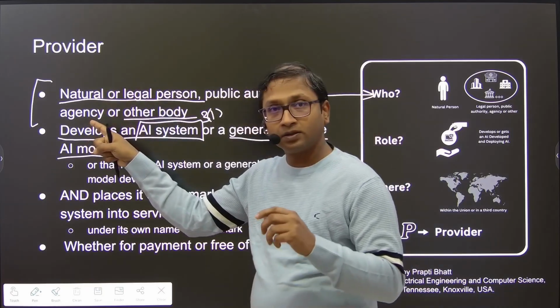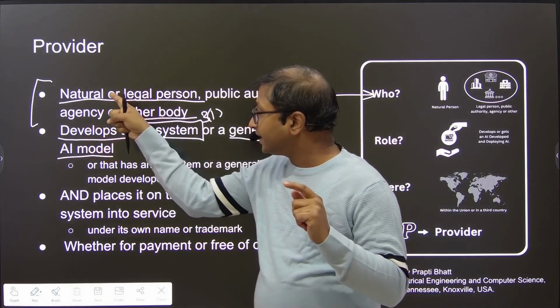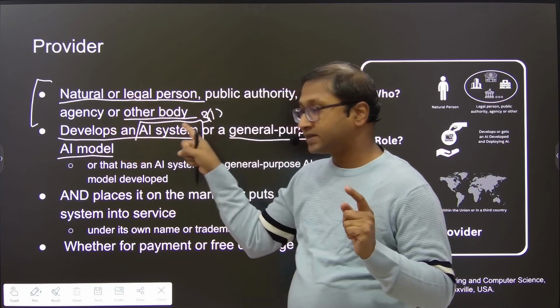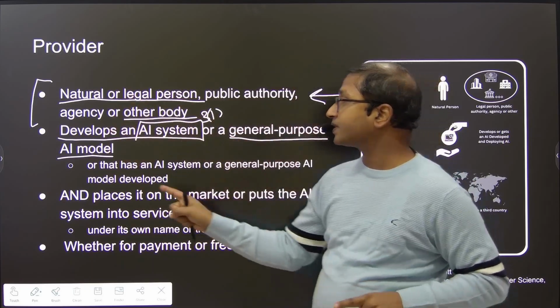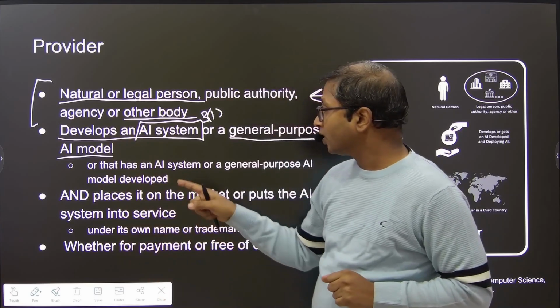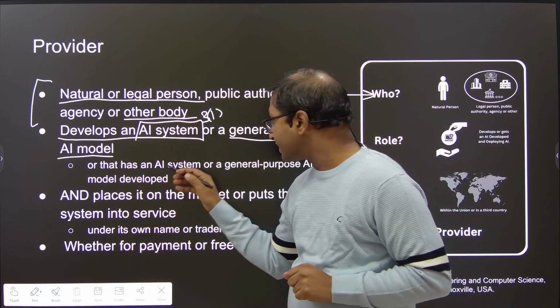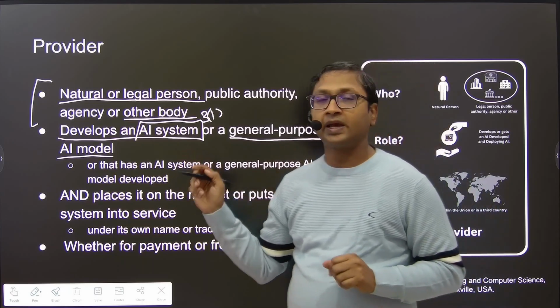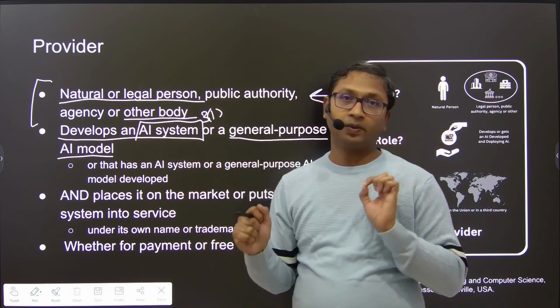So a provider is an entity that develops an AI system or general purpose AI model, or that has an AI system or a general purpose AI model developed.